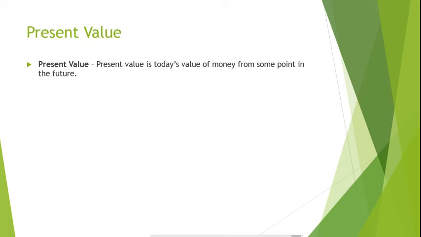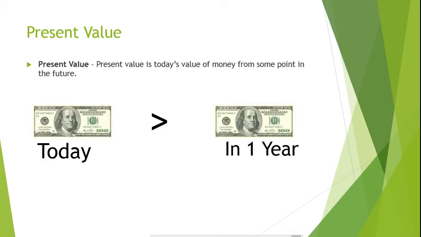What is present value? Present value is today's value of money from some point in the future. For example, $100 received a year from today is worth less than $100 received today. This is because of interest earned over time. For example, if we invested $90.91 in a fund that earned 10% interest, then our $90.91 would be worth about $100 1 year in the future. This means that according to an available 10% interest rate, the present value of $100 a year from today is worth $90.91 today.